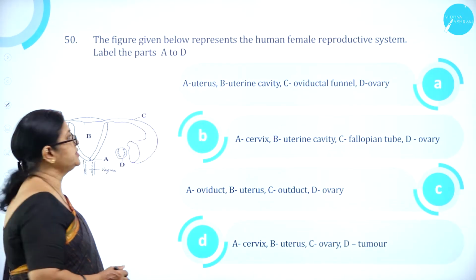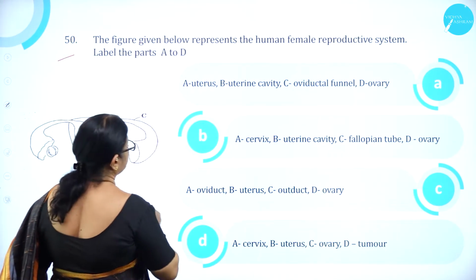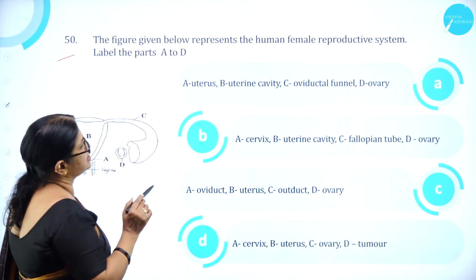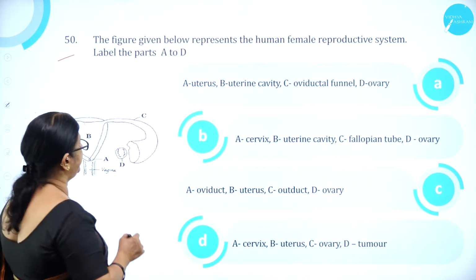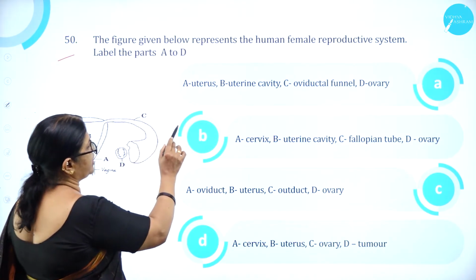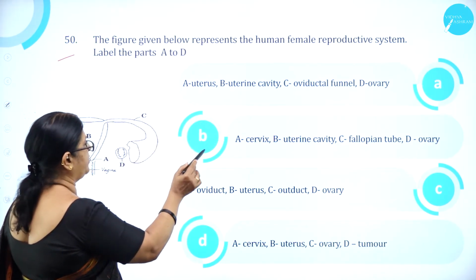Moving on to question number 50. The figure given below represents the human female reproductive system. Label the parts A to D. A, uterus, B, uterine cavity, C, oviductal funnel, D, ovary.